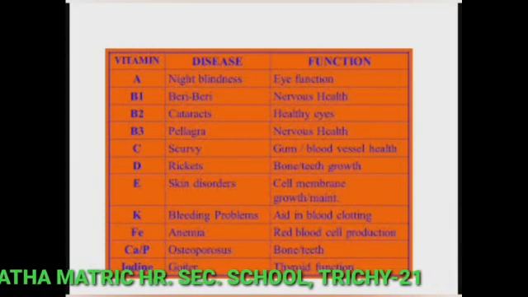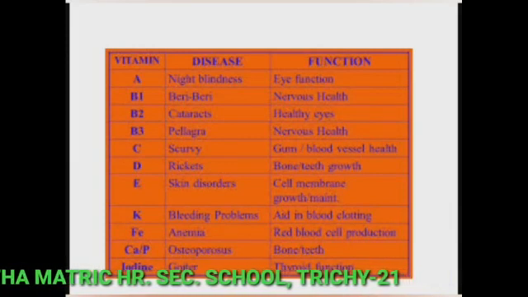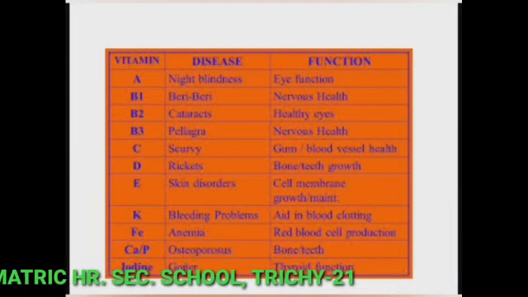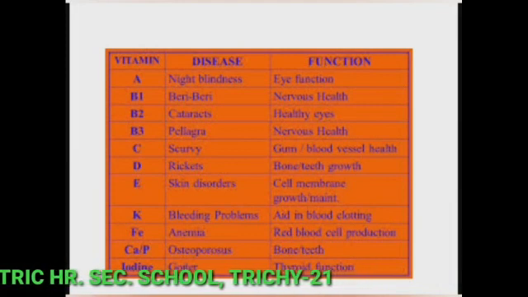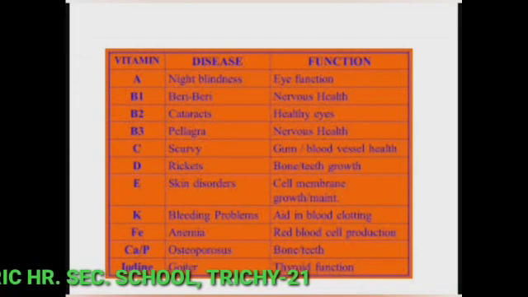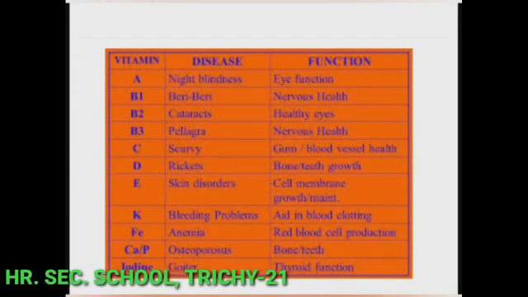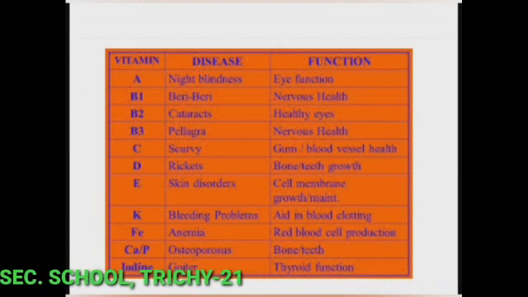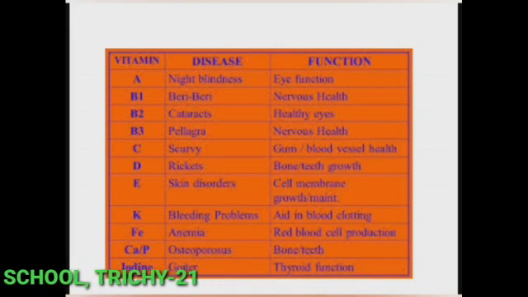Then iodine, the name of the disease is goiter. Food rich in iodine are iodized salt and vegetables. Next iron, the name of the disease is anemia. Food containing iron: cashews, beans, lentils and spinach. So by taking these food items, we can avoid these diseases.